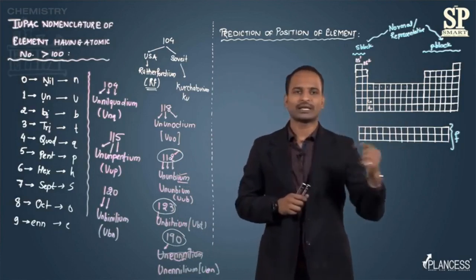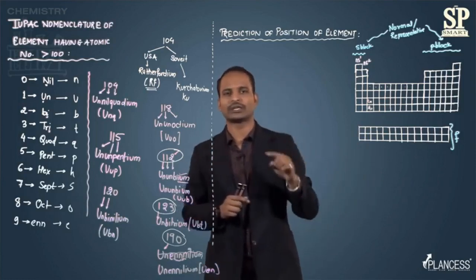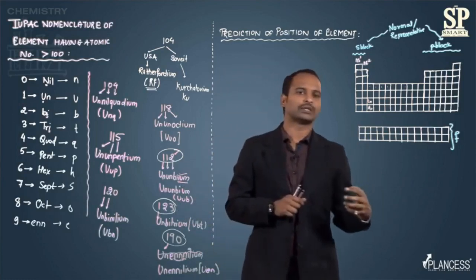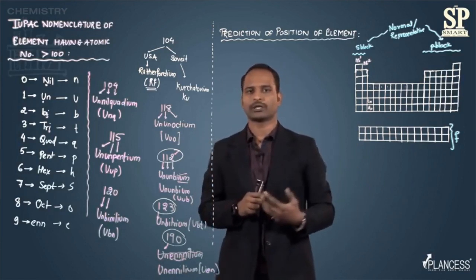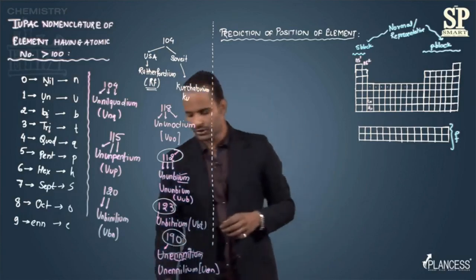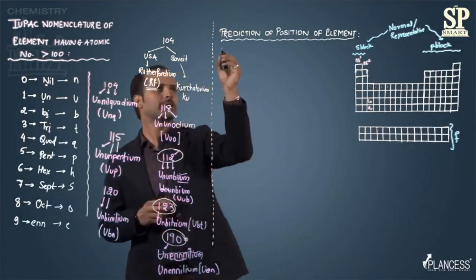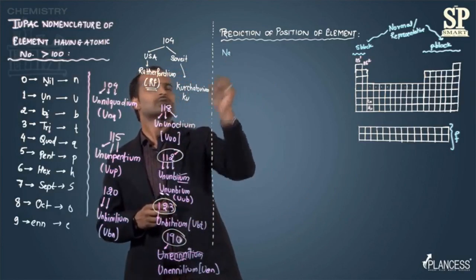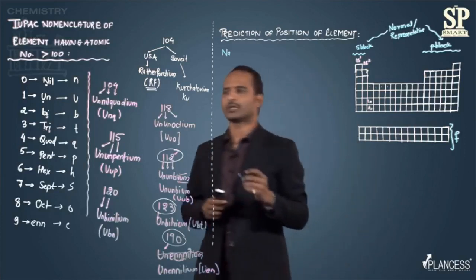If I know the proper way of writing electronic configuration in terms of s, p, d and f orbitals, then we can simply predict the position of an element in the periodic table. Now let's see how to write the position. Let's start with the first element, sodium, whose atomic number is 11.